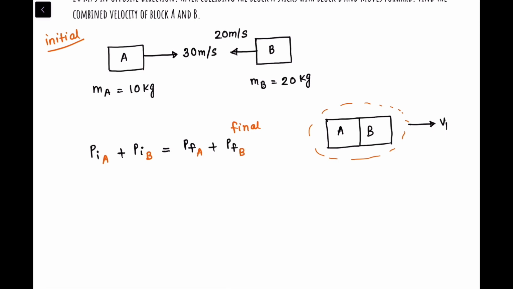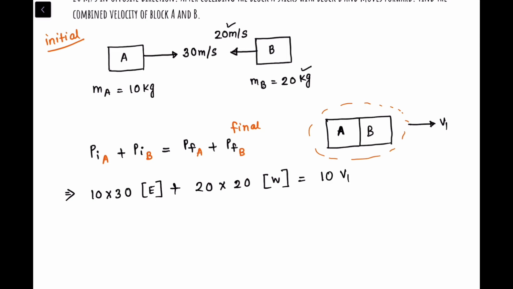What is the initial momentum of car A? So 10 times 30, which direction? East, right? What is the initial momentum of car B? Very good, 20. See, mass times velocity, 20 times 20, which direction? It's moving towards the west, right? What is the final momentum of mass A? The mass is 10 kg, so 10 times v1. Direction we don't know, so we'll not write direction.